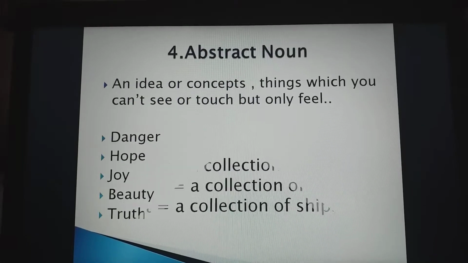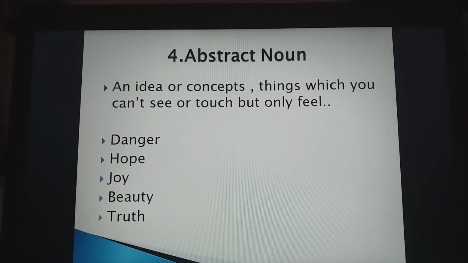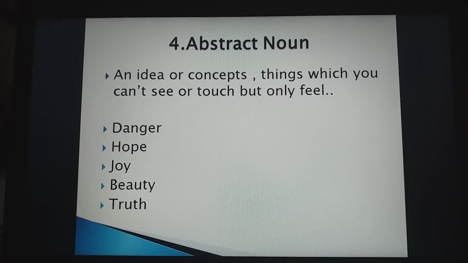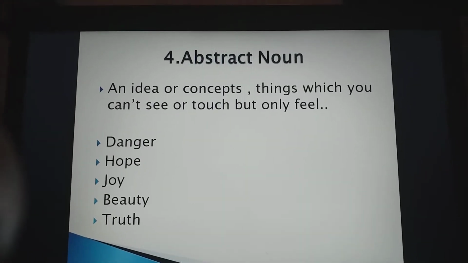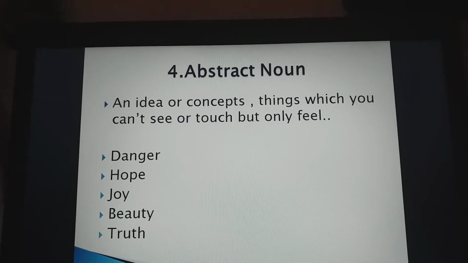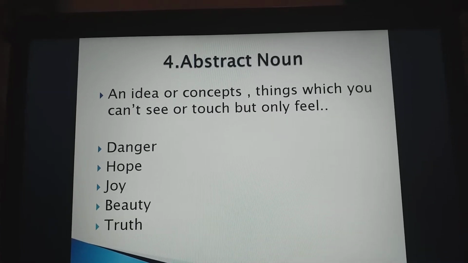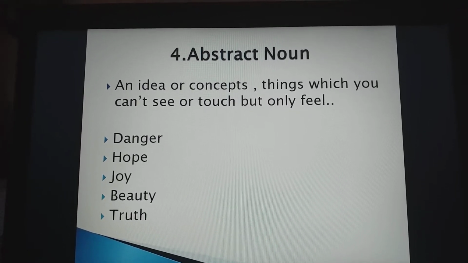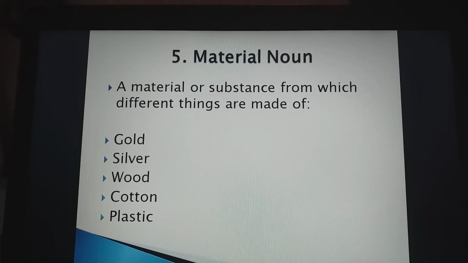Now, fourth one is abstract noun. Abstract noun is the thing which you can't touch or which you can't see, but you can feel, like any idea, like danger. If some danger is there, you can't see that danger, but you can realize. Clear? Hope. Hope is what? It's feeling. The thing which we can't touch but we can feel or realize is called what? Is called abstract noun.